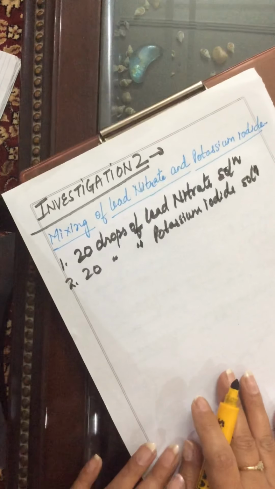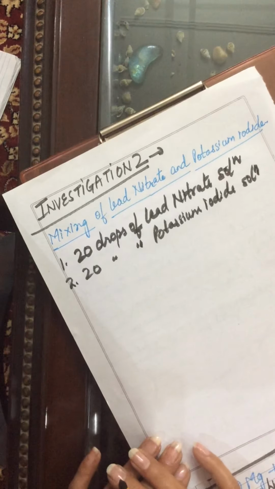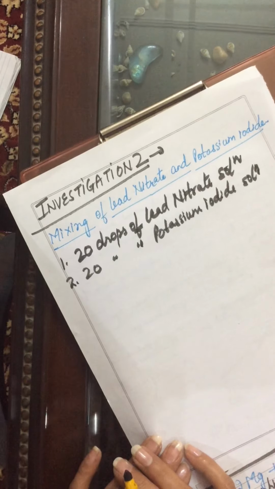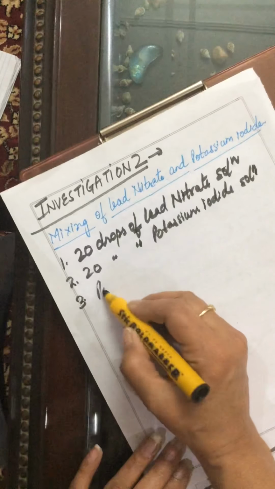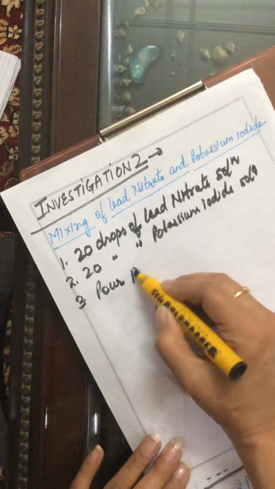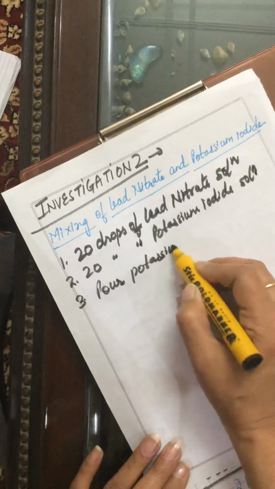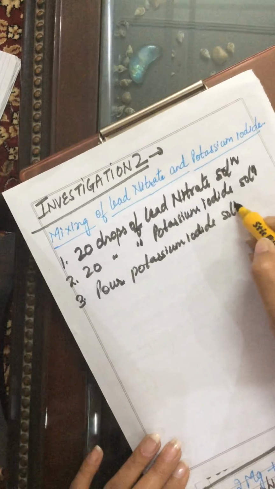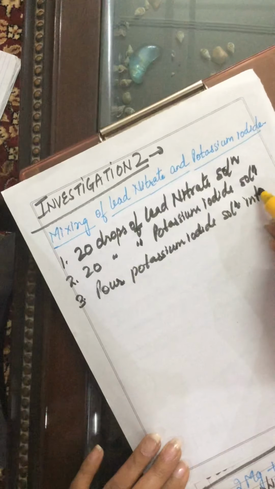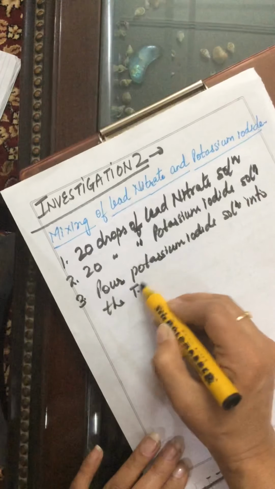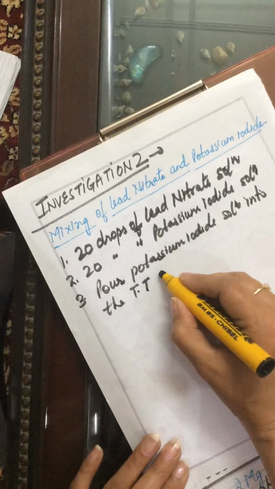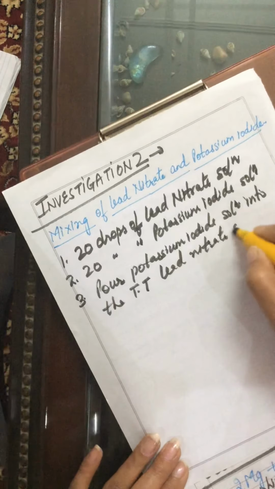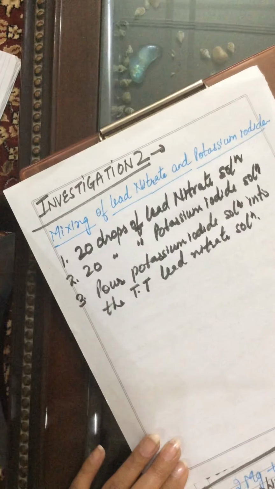So in two different test tubes, we have taken lead nitrate in one and potassium iodide in the second test tube. Now pour potassium iodide solution into the test tube containing lead nitrate solution.